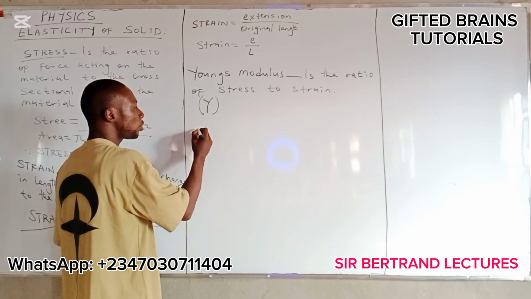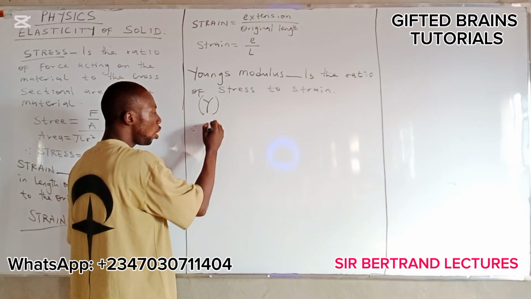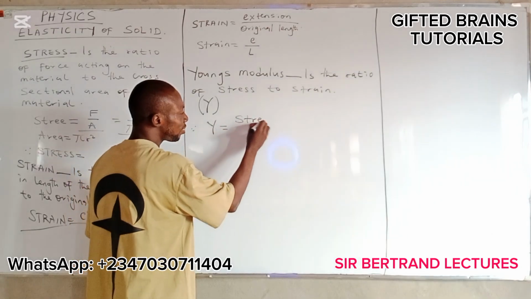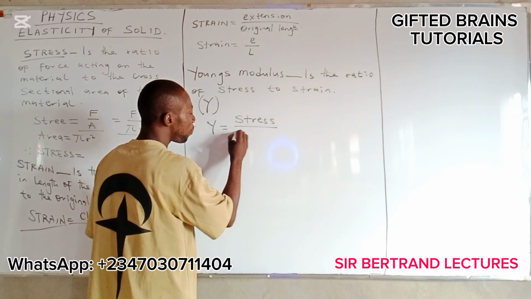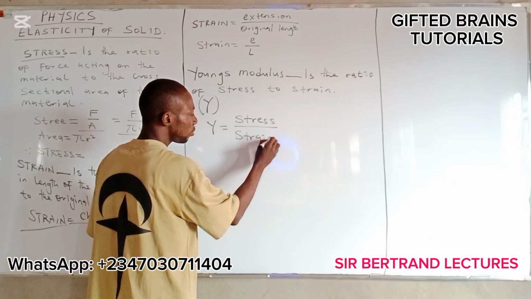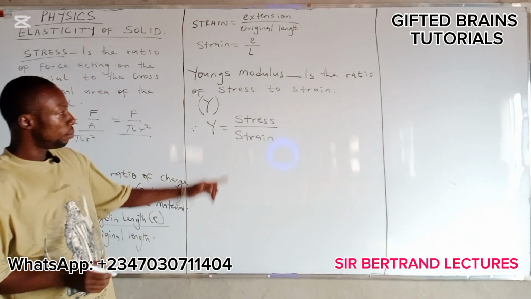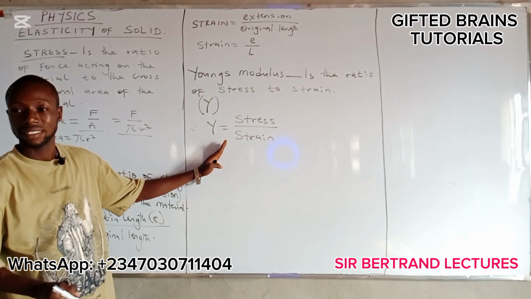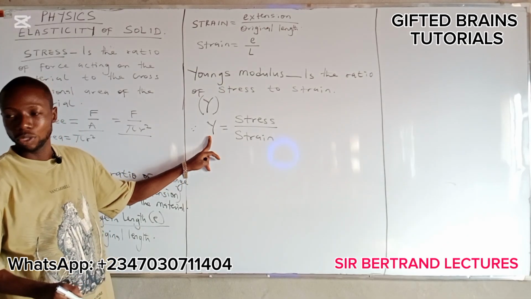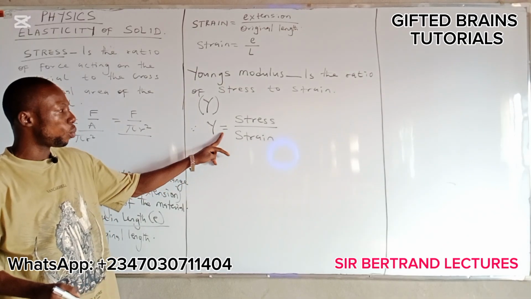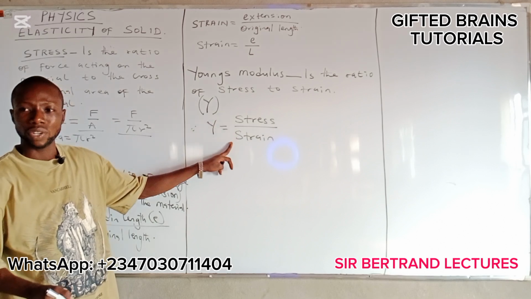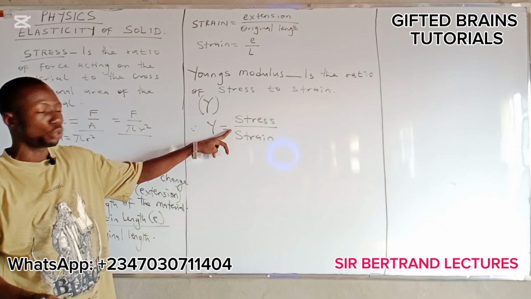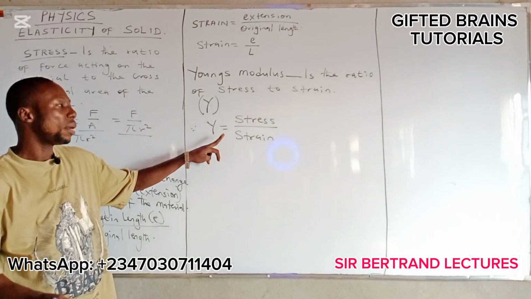All right? So here you can say that Young's modulus is equal to stress all over strain, because it's the ratio of stress to strain. That's why the formula is like this. This represents the Young's modulus. Young's modulus is equal to stress over strain. That is the same as saying it is the ratio of stress to strain of the material.